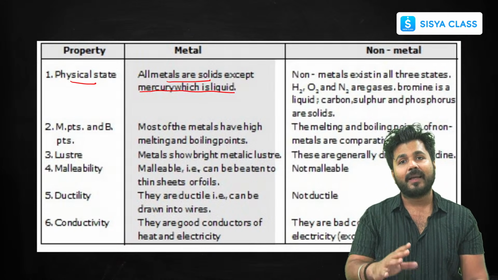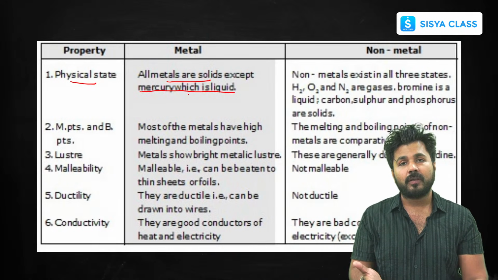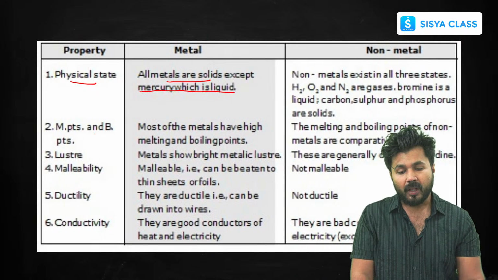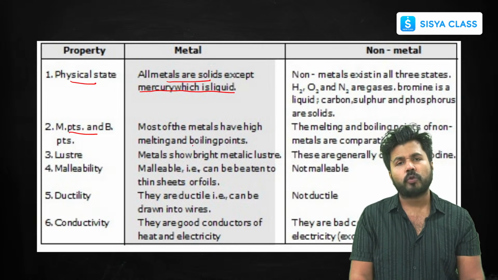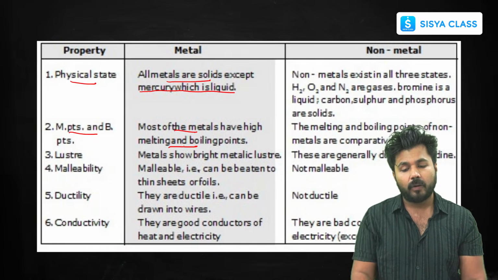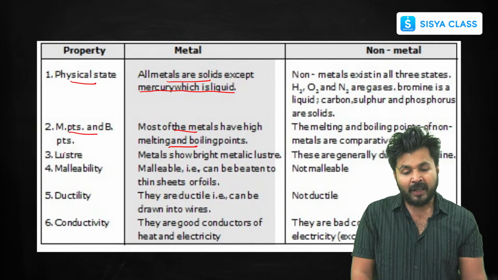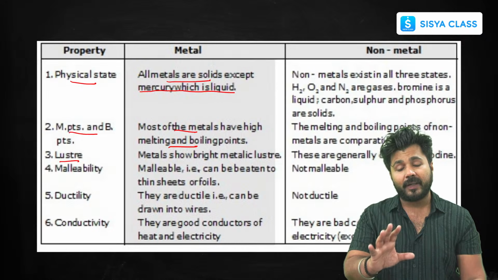So we'll be discussing exceptions after this difference also. Mercury is an exception of metal which is liquid. Talking about melting and boiling points, most of the metals will have high melting and boiling points because they are very reactive. Okay, so they will not melt easily or boil easily. Now there are some exceptions also we'll discuss.